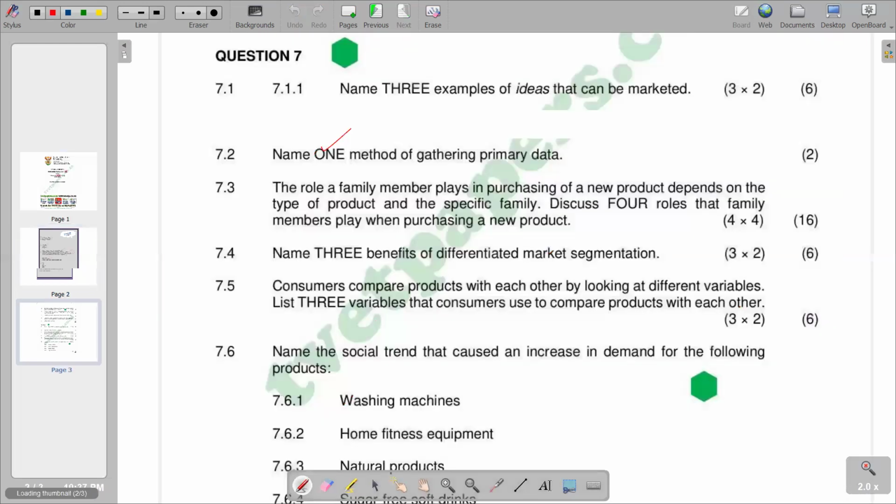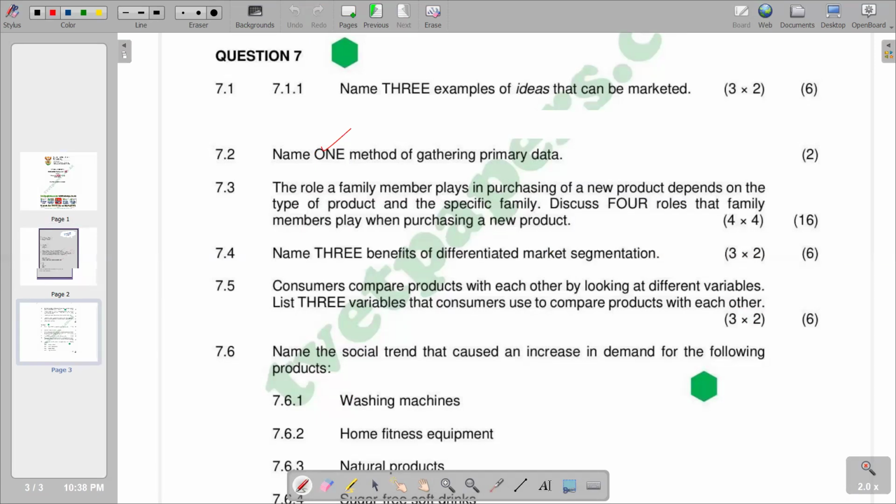So going to 7.5, it reads: consumers compare products with each other by looking at different variables. List three variables that consumers use to compare products with each other. So we're going to say price is the basic factor that is used for comparison between the products that we have.